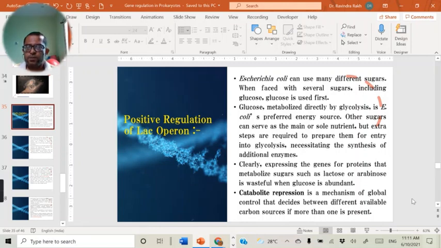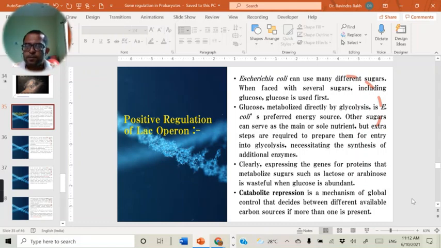Because you know that glucose is the prime source of energy and carbon for every living organism. Similarly, in case of E. coli, it is also a primary source of carbon and energy. And there will be no additional requirements for the utilization of glucose as a source of carbon and energy. While utilizing the other sugars such as lactose, galactose, arabinose, in order to utilize these sugars as a carbon and energy source, this bacteria requires production of additional enzymes along with the EMP pathway enzymes.